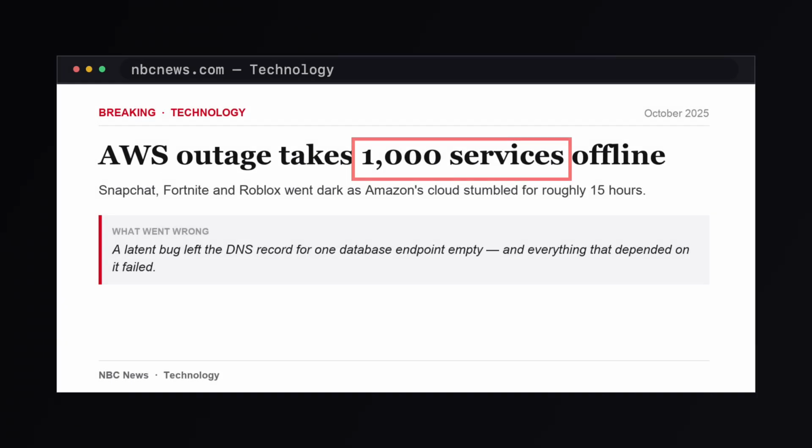In October 2025, half the internet went down at once. Snapchat, Fortnite, Roblox, all dark for most of a day. The cause wasn't a hack or a flood of traffic. One internal system left a single address empty, the address of one database that 1,000 other services quietly depended on.